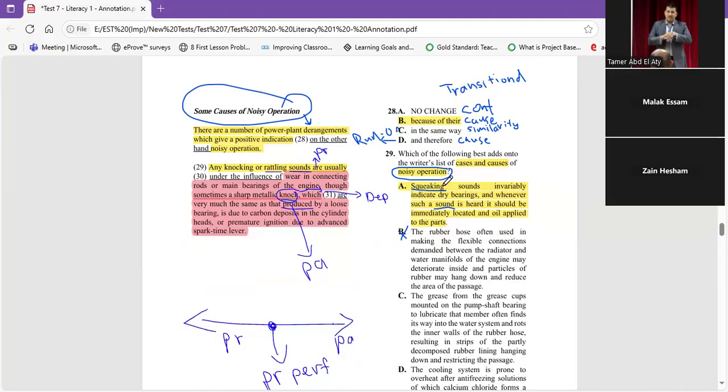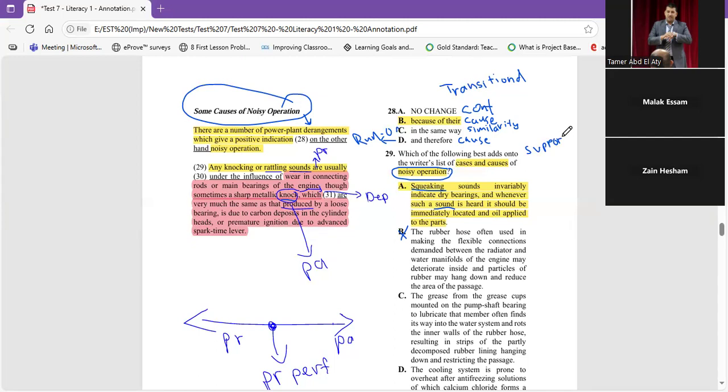Okay. As you can find here, he said, which of the following best adds, this is 29 also, onto the writer's list of causes and cases of noisy operation. Here is what? Here is supporting evidence and example.